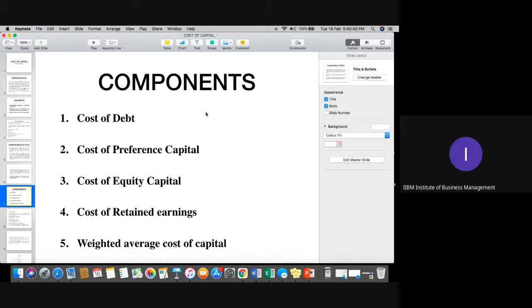Is it clear, please, everyone? Note down these 5 points. We'll start with the first topic right now, that is cost of debt. Please kindly confirm, is it clear? Yes, sir. Sure.